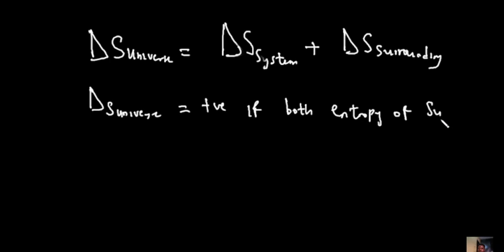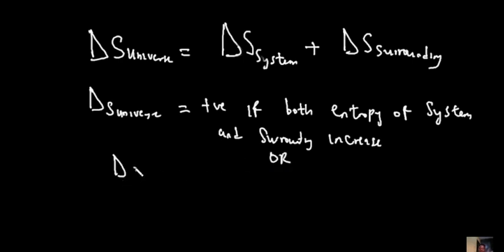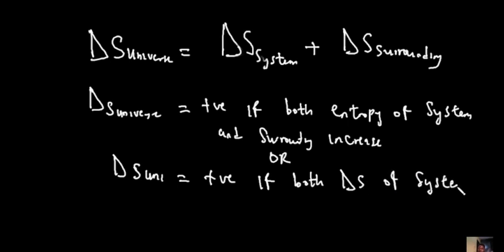of system and surrounding increases. Or you could say entropy of universe would be positive if both entropy changes, ΔS, of system and surrounding are positive. So just have that in mind, that once the system entropy change is positive and that of the surrounding is positive, it means that you have a positive entropy change for the universe.